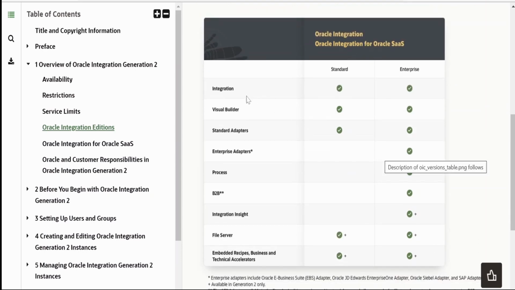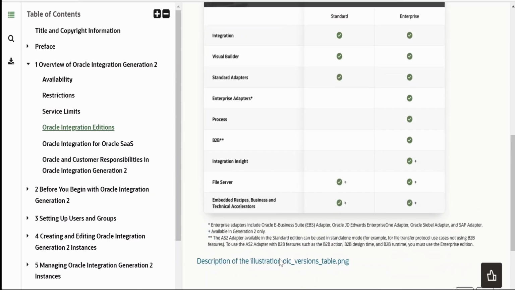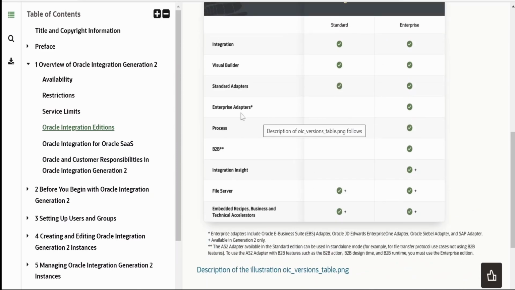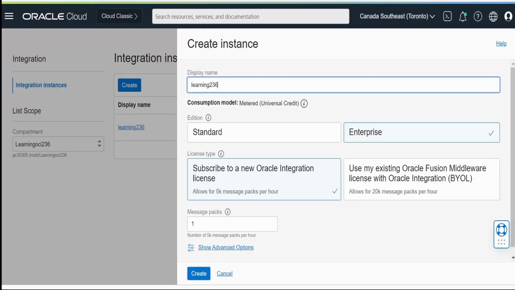So in the standard, we will be having integration, visual builder, standard adapters. But in enterprise, we will be having enterprise adapters, process, B2B, insight. File server support is also provided in standard, and embedded recipes and accelerators. So the only difference between standard and enterprise edition is we won't get enterprise adapters. We need to build our own custom solution. In that case, we won't have processes. We cannot build the workflows, B2B integration and integration with insights. So accordingly, we need to select. I'm selecting enterprise over here as we are having more features.